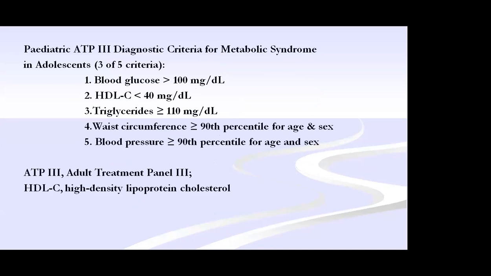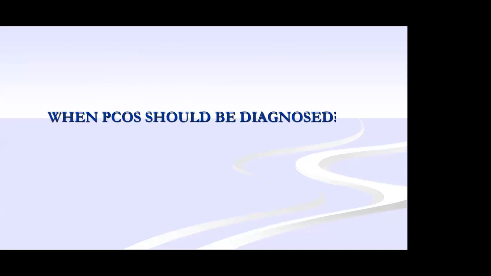This is the pediatric ATP III diagnostic criteria of metabolic syndrome. We have mentioned 5 points: blood glucose more than 100, high density lipoprotein less than 40, triglycerides more than or equal to 110, and blood pressure and waist circumference above the 90th percentile for age and sex. If 3 of these 5 are present, this is considered as metabolic syndrome. So if she goes on to metabolic syndrome in future, they will have hypertension and diabetes. So when should it be diagnosed?